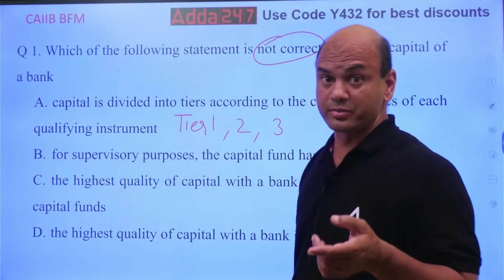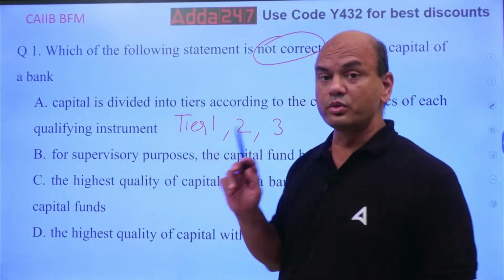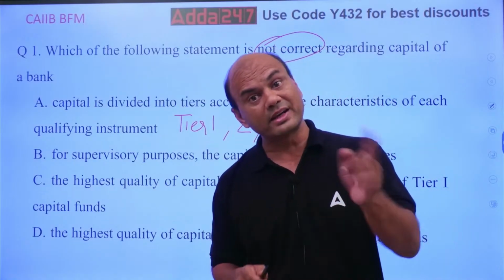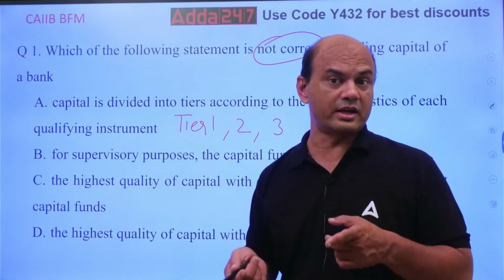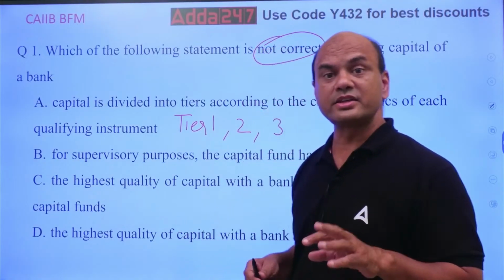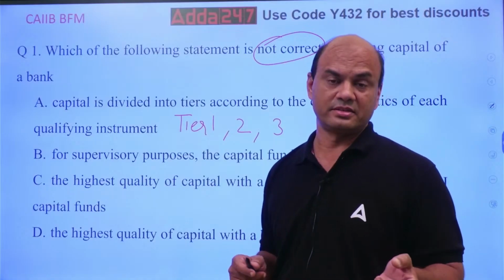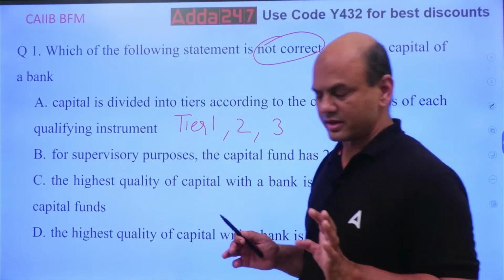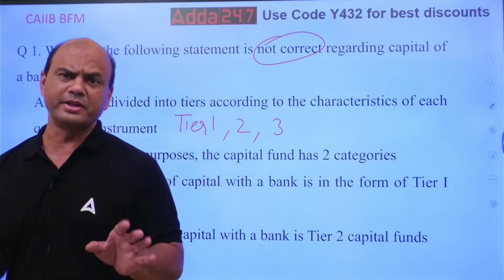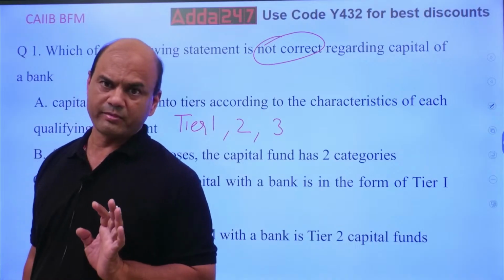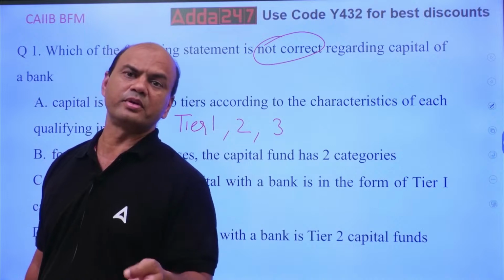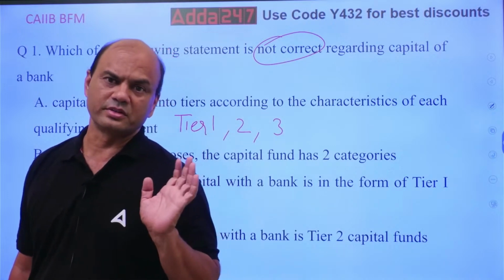Now that is also one point. Tier 3 is used only in case you find a liquidity crunch due to market risk, not due to your credit or ops risk. Why? Because market risk is not in your hands. If you find a crunch because of your credit risk or ops risk, it means you are at fault, because you can control credit risk and operations risk.